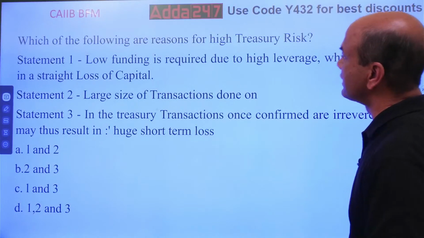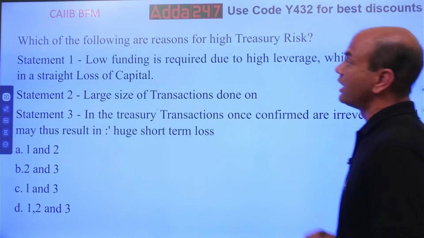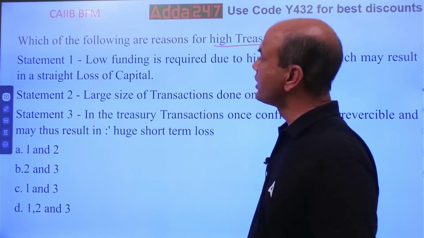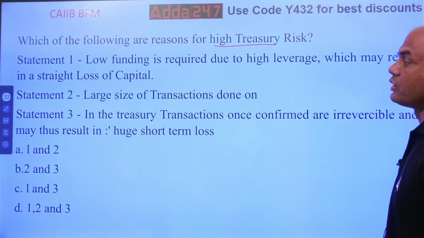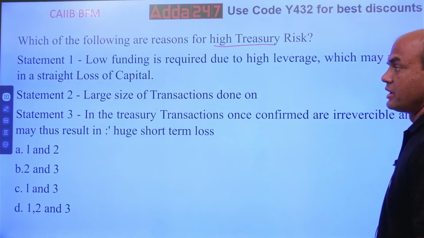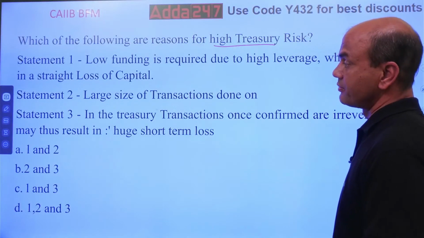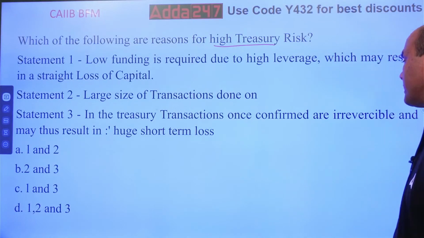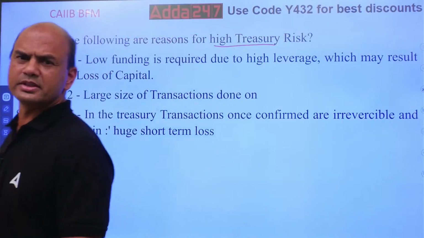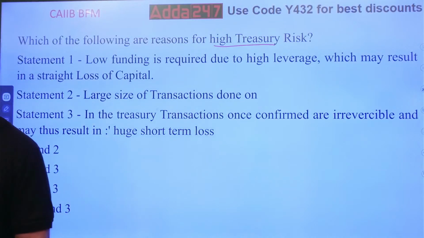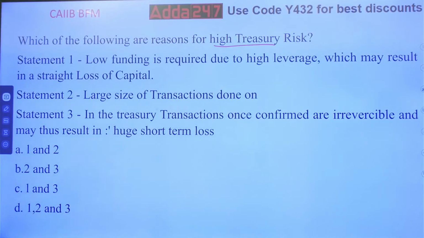Which of the following are the reasons for high treasury risk? Low funding is required due to high leverage, which may result in strict loss of capital. Large size of transaction: in treasury, transactions once confirmed are irreversible and may result in huge short-term losses. What are the reasons of high treasury risk? Why do we call this treasury business high risk? Why? Think over it.